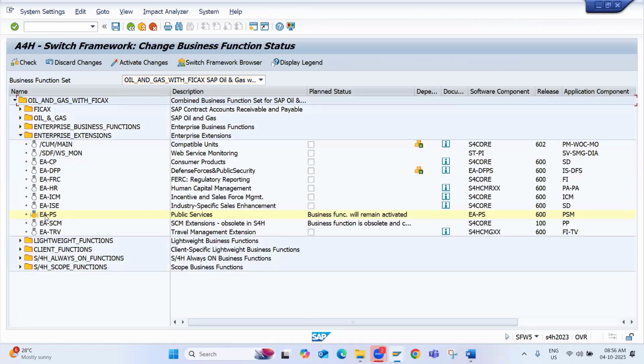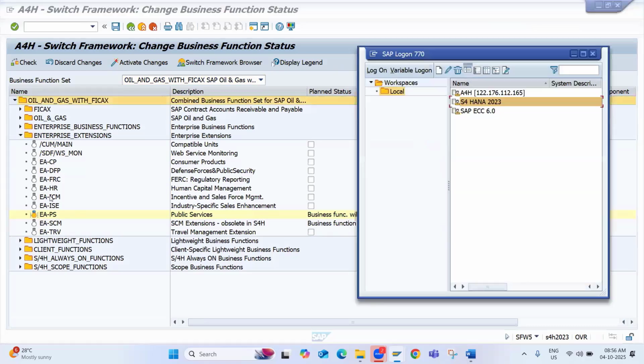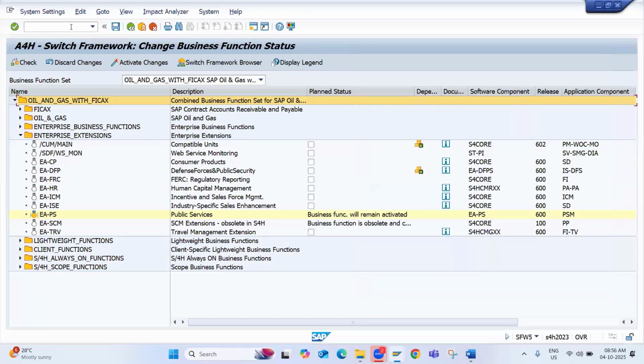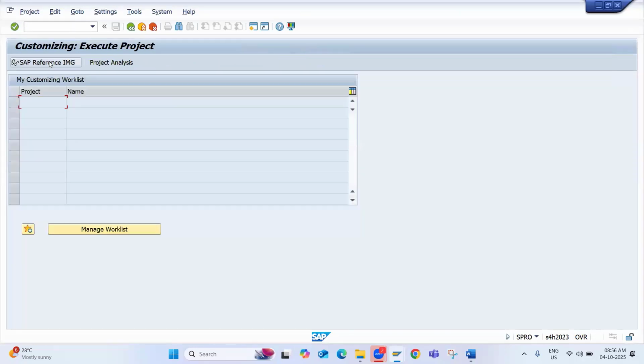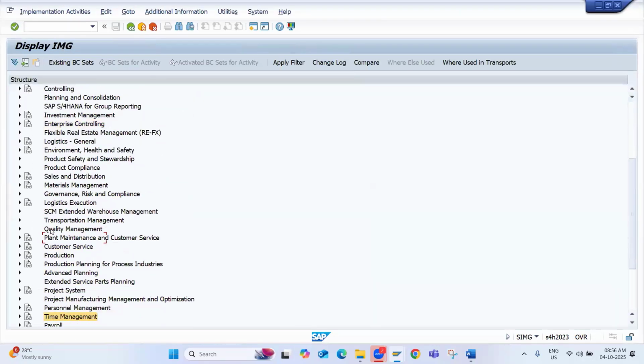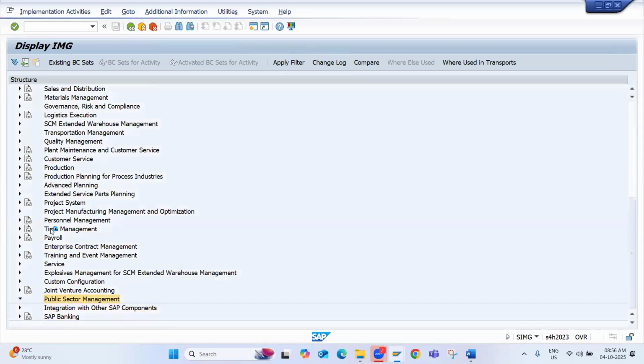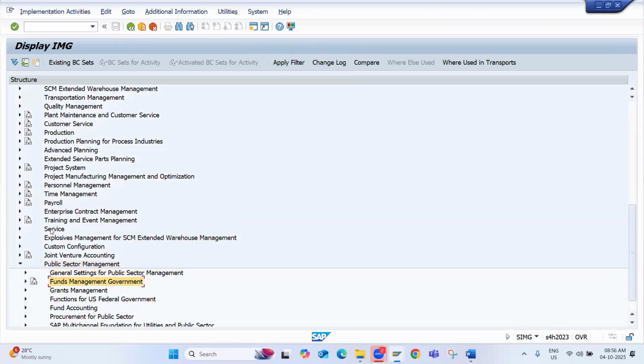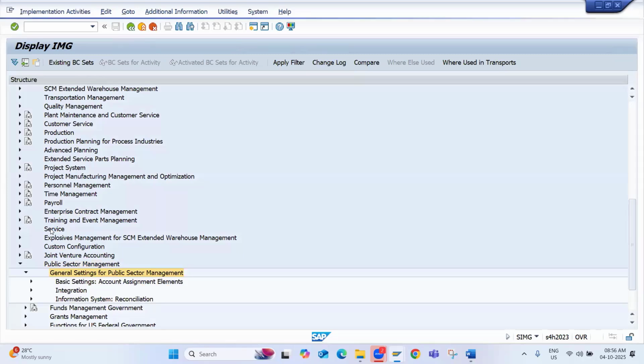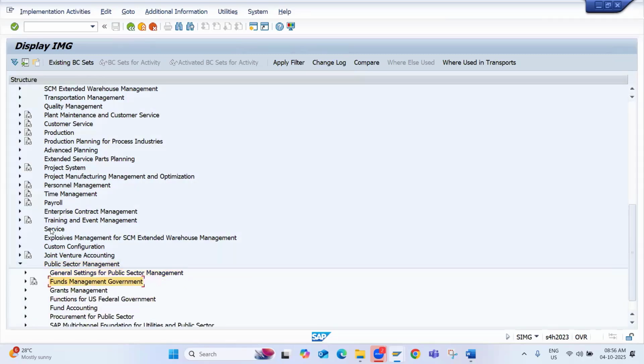So here you can just see this is the EA-PS, which is for public services, and is used for fund management as well as for grant management. Once you activate it, you will be able to see public sector management, and below that, whatever configuration we have for the different organizational units, we will be able to do. Here we have the public sector management, and under that we have the general settings for the public sector. So this we will be covering.